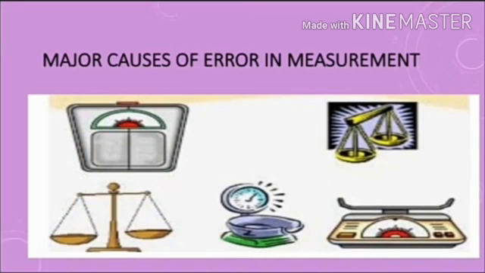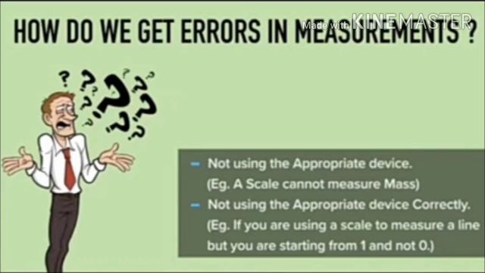Students, now let us study the major causes of errors in measurement. So here the question arises: how do we get errors in measurement? Here are the 2 main causes. First, not using the appropriate device. For example, using a measuring tape for measuring mass. And second, not using the device properly or accurately. For example, you are using a scale to measure a line, but you are starting from 1 and not from 0. This will give you a wrong measurement.